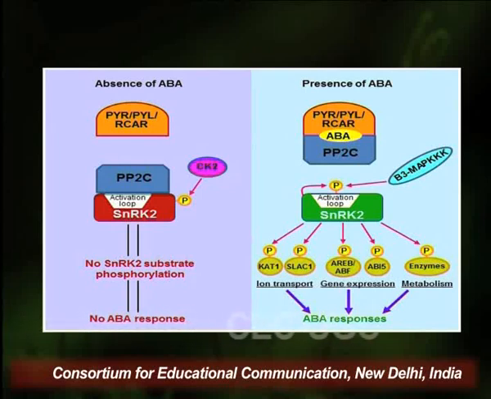So once these SnRK2 proteins are phosphorylated, they activate or deactivate certain response elements, such as they will inhibit KAT1 channels, which are nothing but the potassium influx channels. These channels are inhibited. They will activate the SLAC1 ion channels, which are slow anion channels. They will also activate the gene transcription factors which we have discussed, that is AREB or ABF.